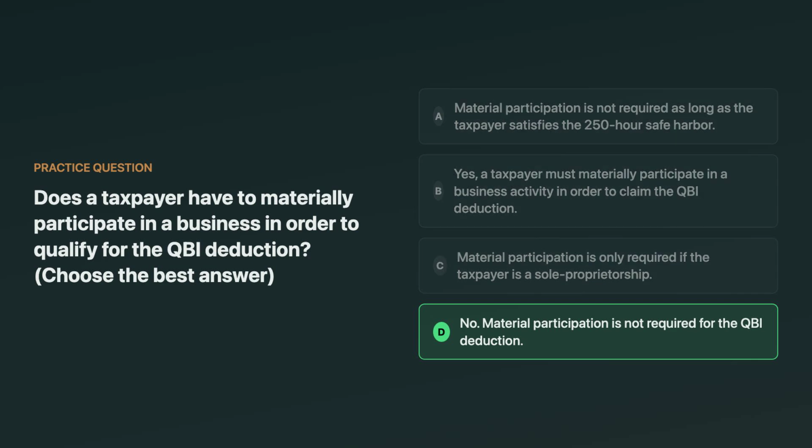The correct answer is no. Material participation is not required for the QBI deduction. Section 199A is based on having qualified business income from a qualified trade or business, not on the passive activity rules. A tempting wrong choice is the one mentioning a 250-hour safe harbor, because that relates to certain rental guidance, but it's not a general material participation requirement for 199A.